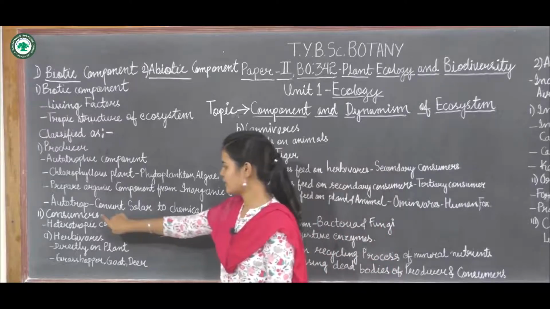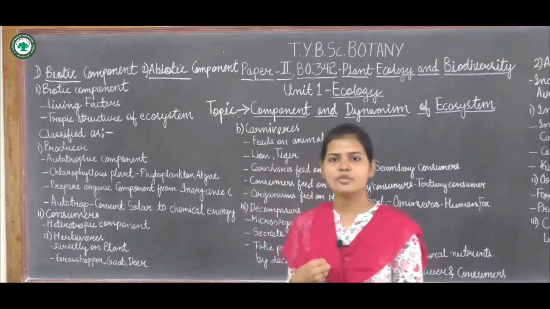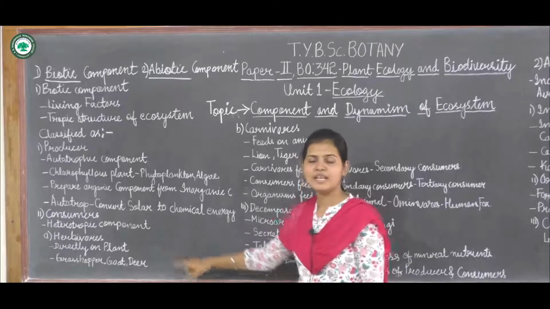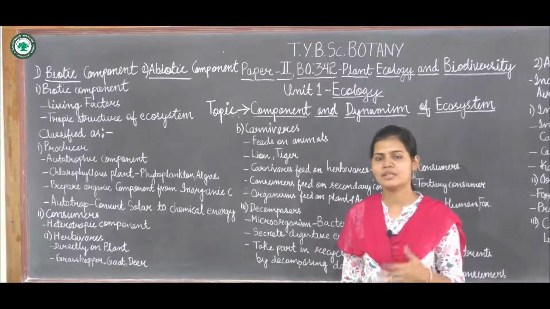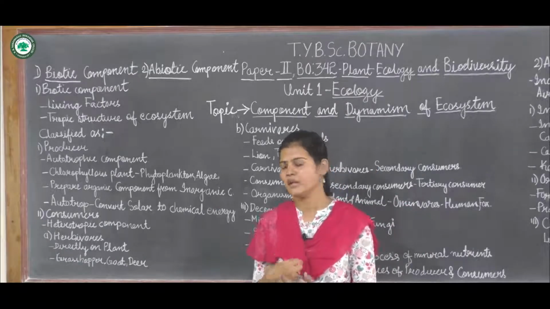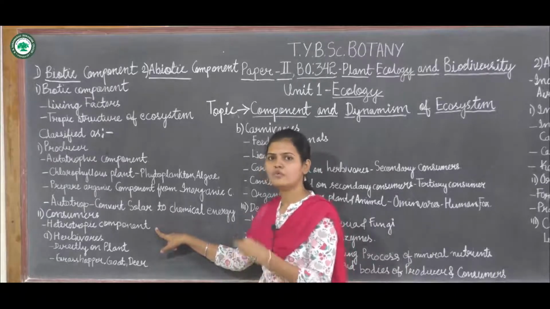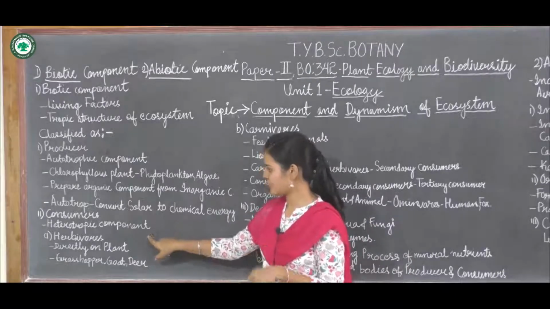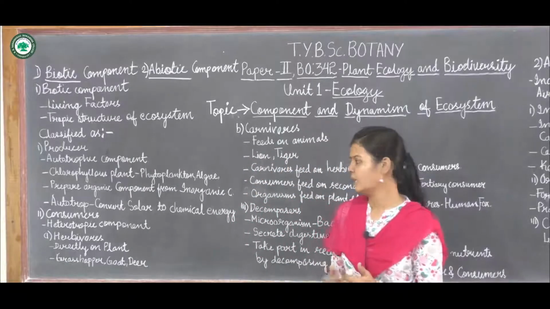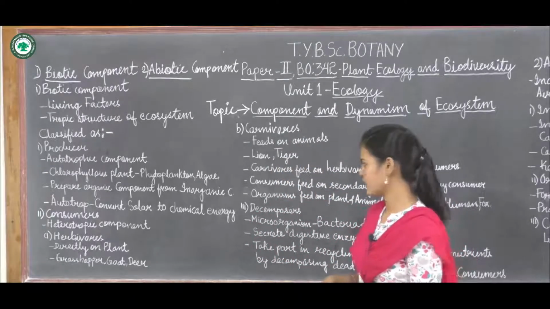Next is the consumer. What are consumers? After production, the food is to be consumed by different organisms. This is called the heterotrophic component. Heterotrophic means they can't prepare their own food; they are dependent on others for their food intake. Under this heterotrophic component, consumers are further divided into herbivores, carnivores, and omnivores. We are going to see them one by one.